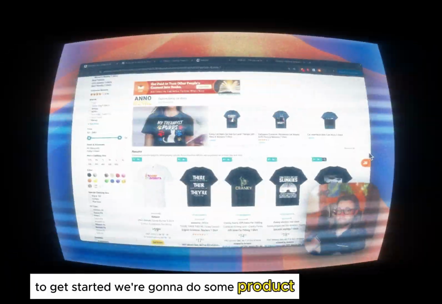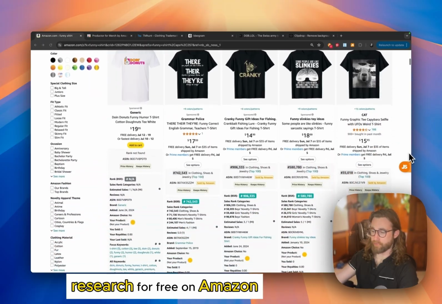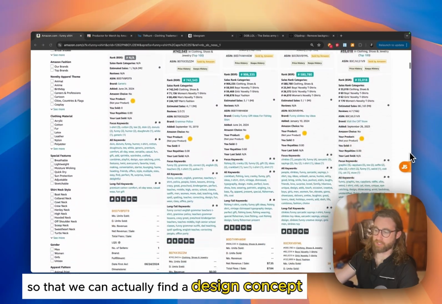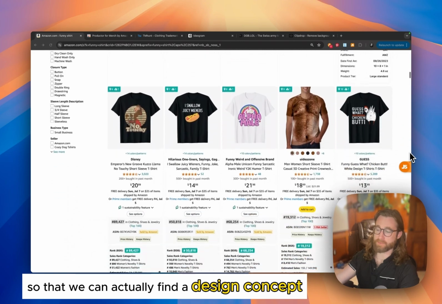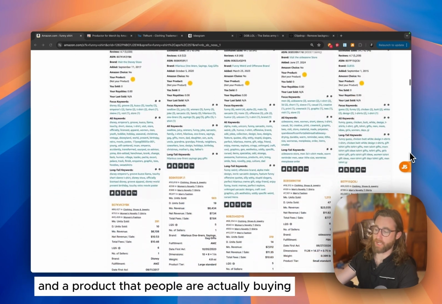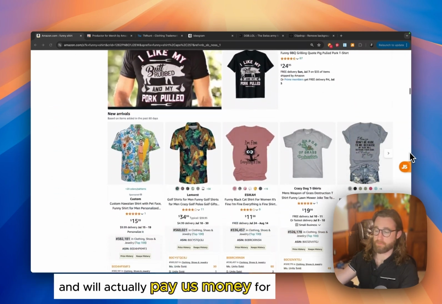To get started, we're going to do some product research for free on Amazon so that we can actually find a design concept and a product that people are actually buying and will actually pay us money for.